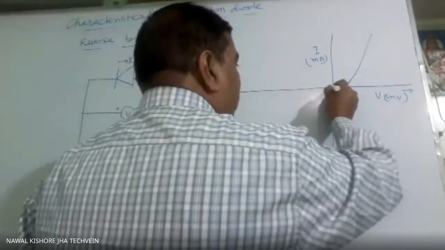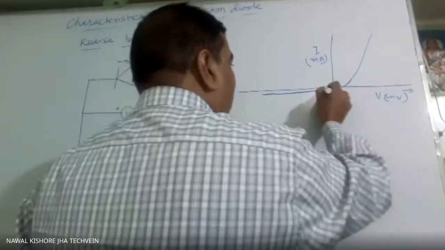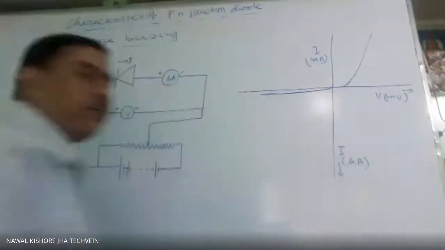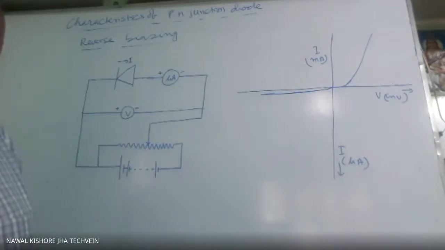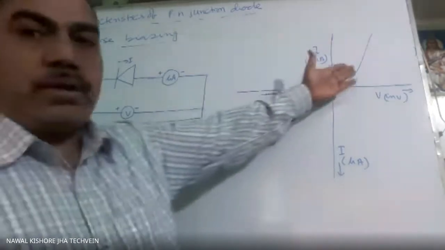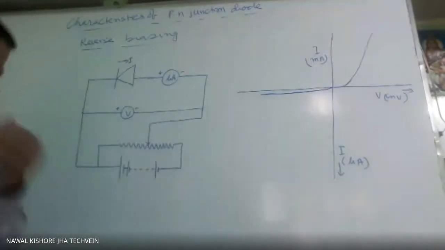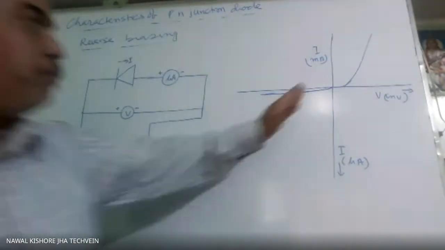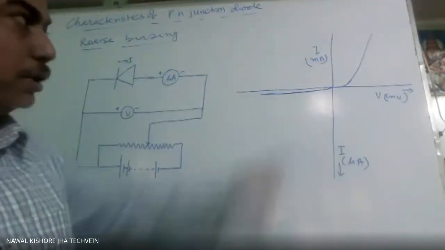Almost it will be zero. Constant, almost zero. Why is it so? Because now the current is due to minority carriers. So here if you are getting 10 milliampere, then here you will get 10 microampere. So current will be almost zero and it will be constant. It will not increase.